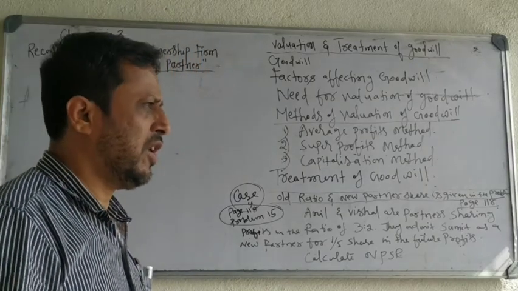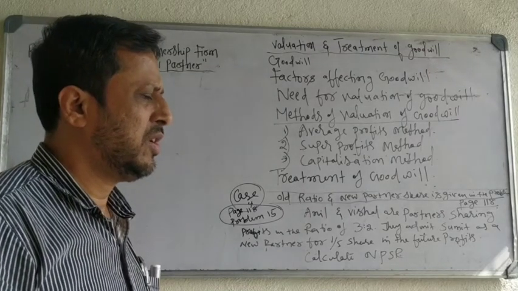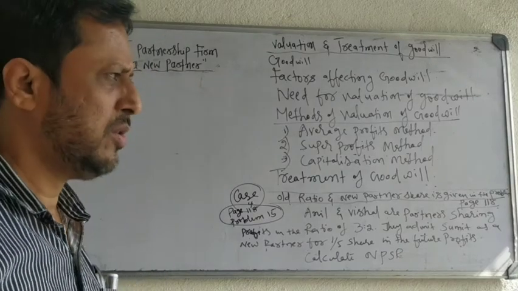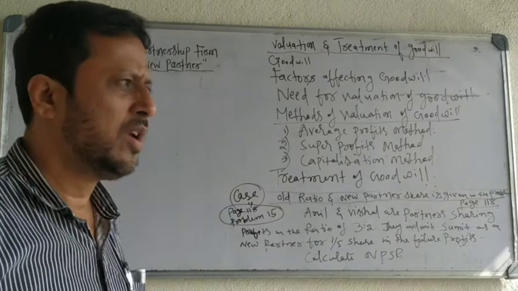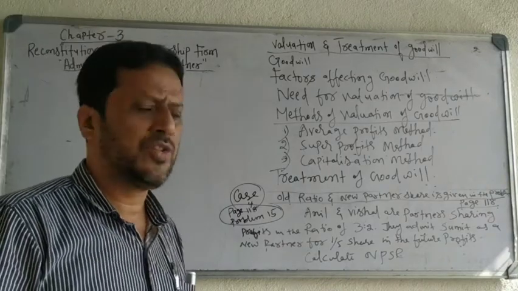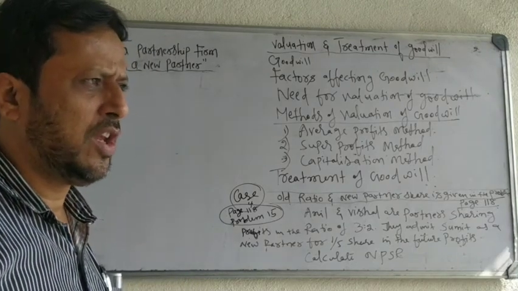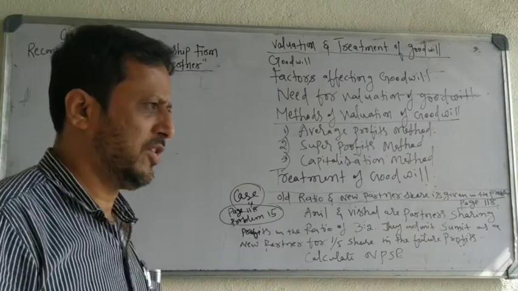In the previous classes we studied the calculation of sacrifice ratio and new profit sharing ratio. In the last class I told you about the calculation of the new profit sharing ratio under three different cases.